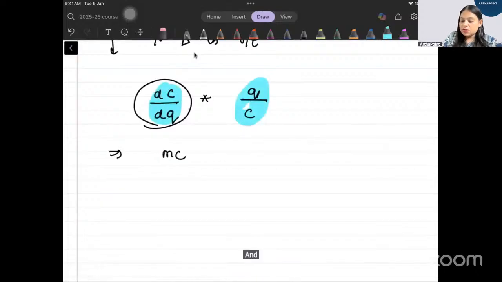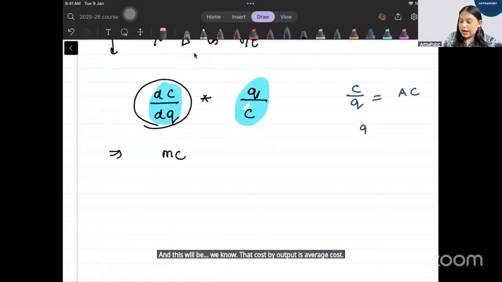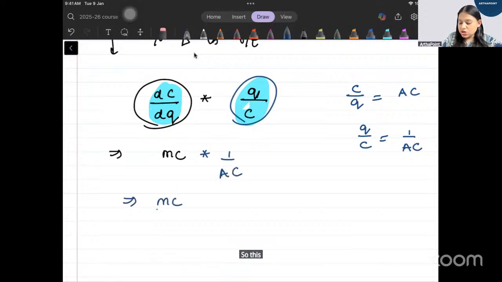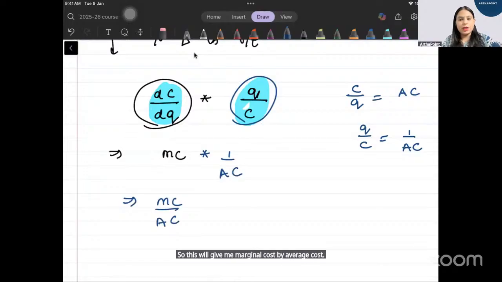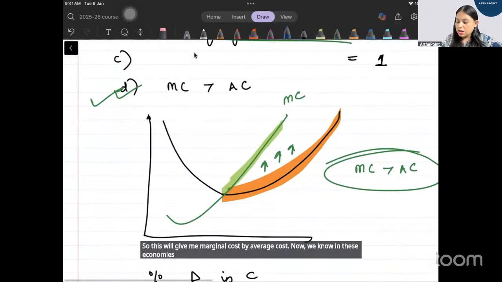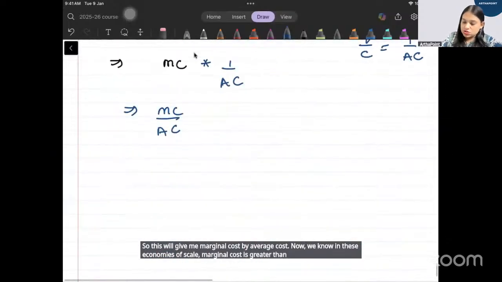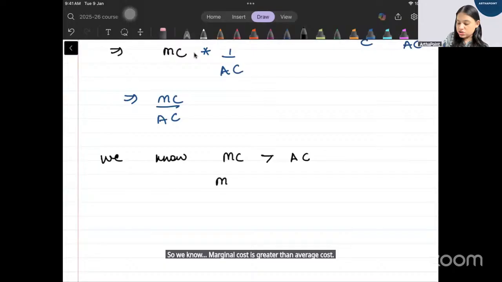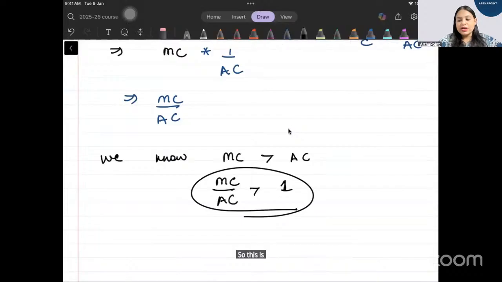And we know that cost by output is average cost, so output by cost will be 1 by average cost. So this will give me marginal cost by average cost. Now we know in diseconomies of scale, marginal cost is greater than average cost. So it means marginal cost by average cost will be greater than 1.